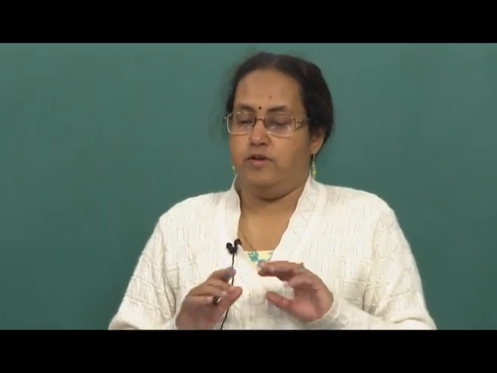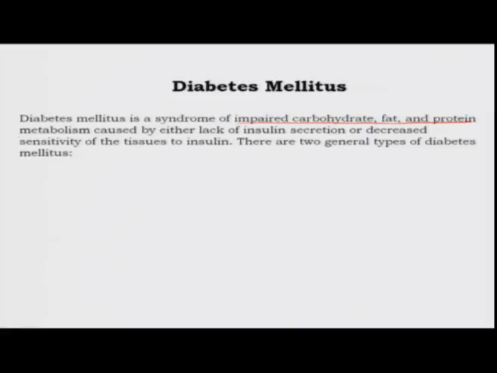Now, what happens if there is a problem with this? You get a disease called diabetes mellitus. So, diabetes is a syndrome where you have a lot of different symptoms. You have impaired carbohydrate, fat and protein metabolism caused either by lack of insulin or decreased sensitivity of the cells to insulin, meaning the cells are not able to respond to insulin.